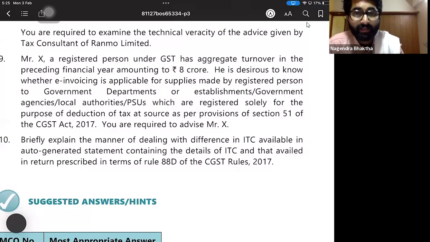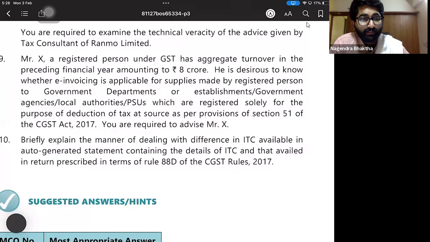Especially about registration, we have done the amendments, and the invoice amendments that we have done. So you can search for that amendment video in the iCard. Please go there and watch it. So this question is directly from there, and my answer is yes, it is required. Even though the department is registered solely for the purpose of TDS under section 51, e-invoicing is still mandatory.